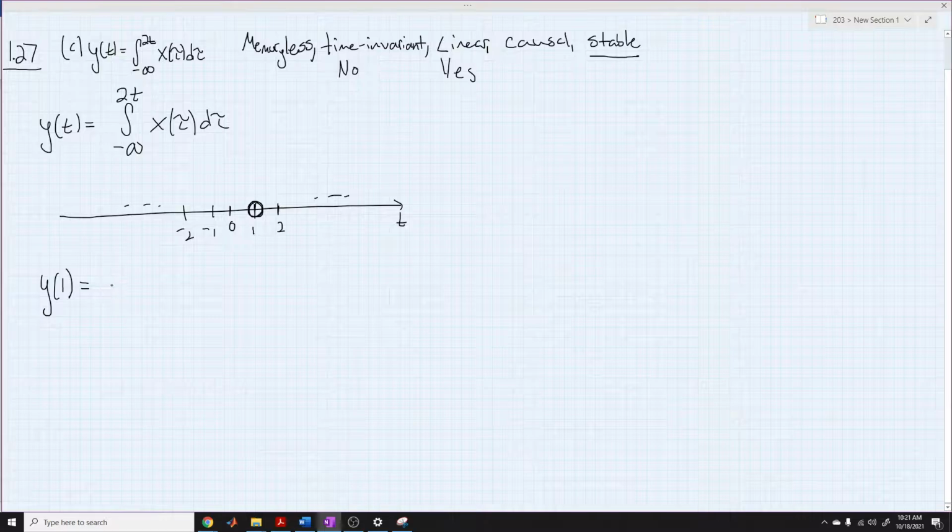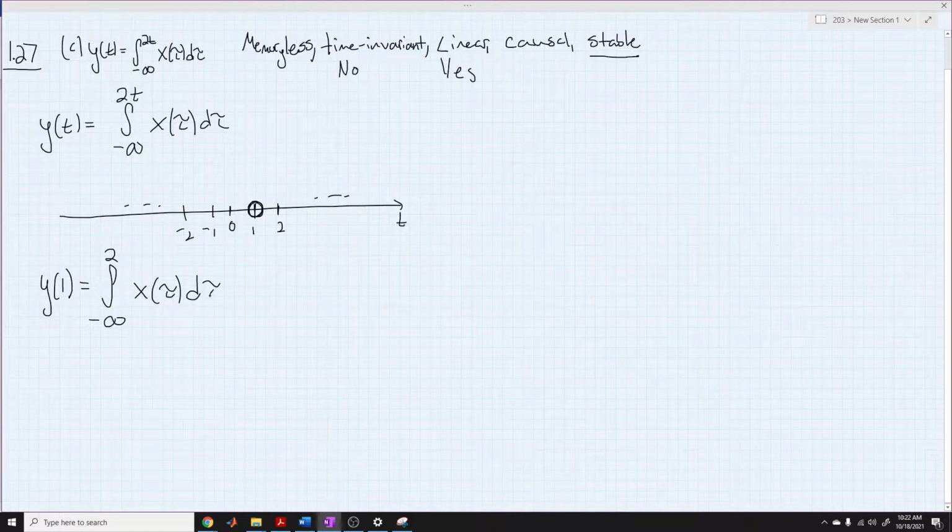Well, that's going to equal the integral from negative infinity to 2 times t, which is 2 times 1, which is 2, of x of tau d tau.